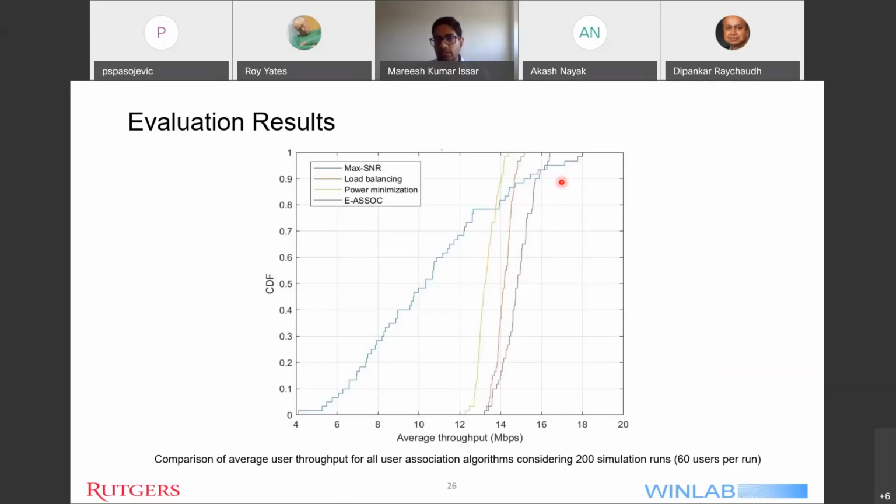But for the other three schemes, which have load balancing features inbuilt in them, we find that the distribution is not that wide. For example, they start around 12 and maybe go around 16 or 18. So this further solidifies the results from our previous slide, stating that the distribution is much more uniform in terms of load, which is the number of users.